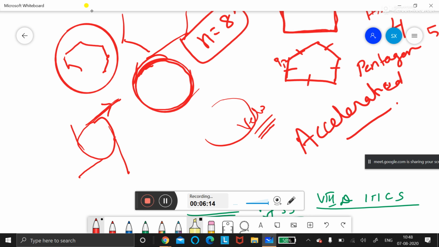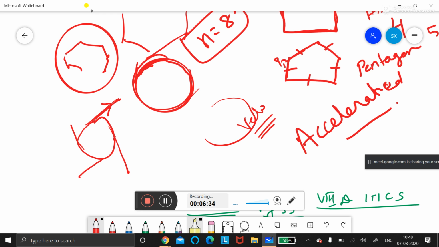Like this only, artificial satellites are moving around the Earth. Natural satellite, which is the natural satellite? Moon. Very good. So the moon also rotates and revolves around the Earth due to this only.